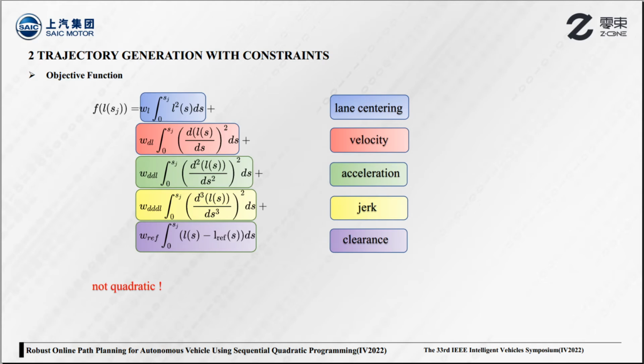It consists of 5 parts: line centering, lateral velocity, lateral acceleration, lateral jerk, and clearance. The meaning of each term is similar to that in the objective function in reference line generation. Note that although the expression of the first objective function term is very similar to that in reference line generation, it is not quadratic form due to the variable length of each segment. However, the objective function is still convex.